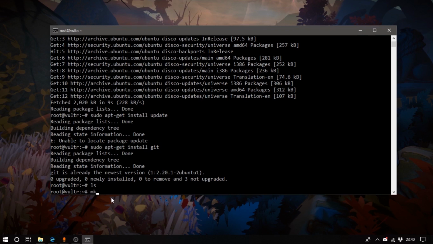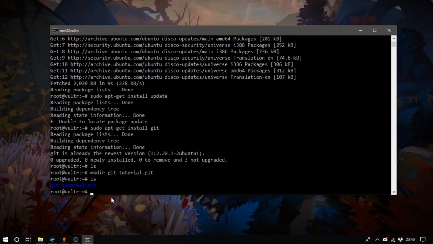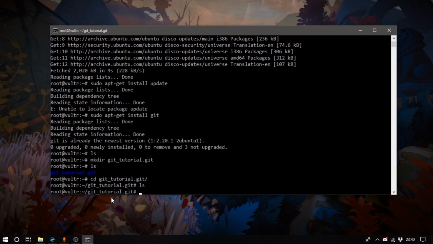Now I'm just gonna ls here, and there's nothing in the root directory, and you just want to make a new directory. So we'll do mkdir, and I'll just call this git_tutorial.git. It's just gonna make a new directory for us. You just want to cd into that. So I just type git and hit tab, and it's just gonna autocomplete.